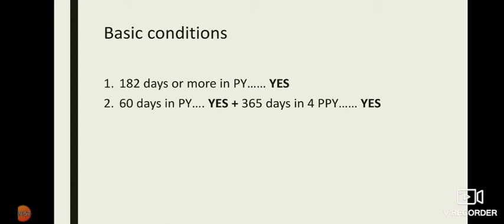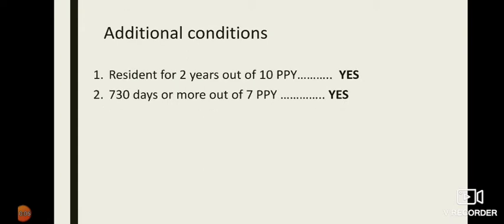So the second basic condition also Sri Pandurang fulfills. So both the basic conditions Sri Pandurang has fulfilled.